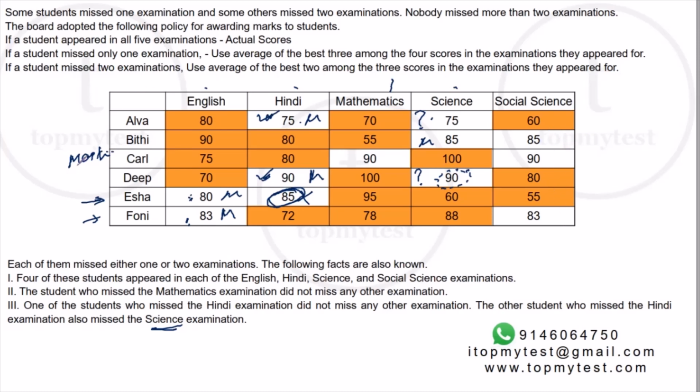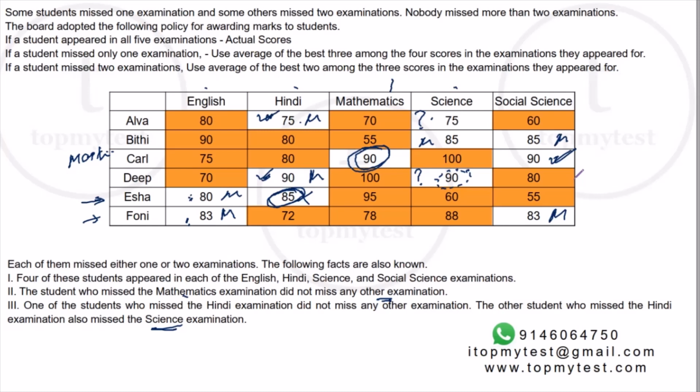Now let's look at Carl. Carl has missed the maths examination. Which means he cannot miss the social science examination, because the student who missed the maths did not miss any other examination, which means Carl's score in social science is a genuine attempt. It is not a missed attempt. Right, which means Beatty and Phony have to be the missing guys. These two scores are the missing scores.